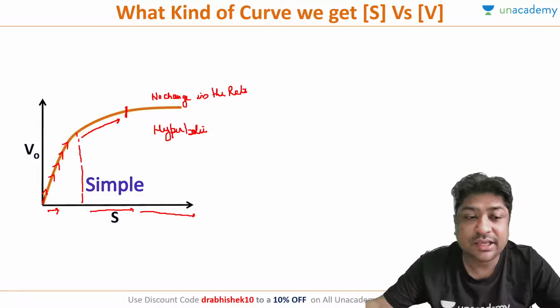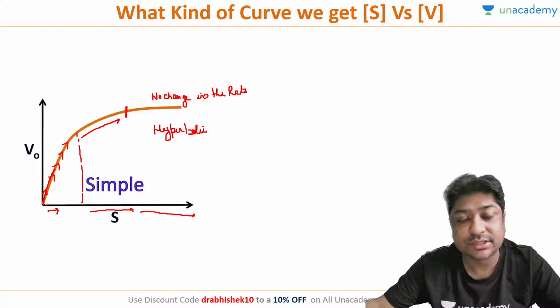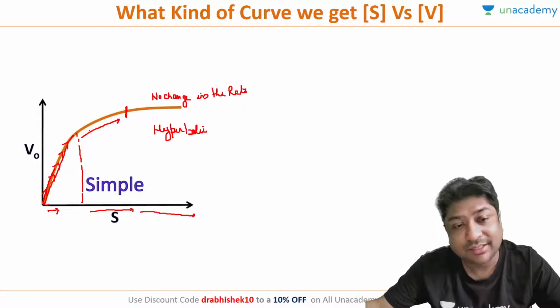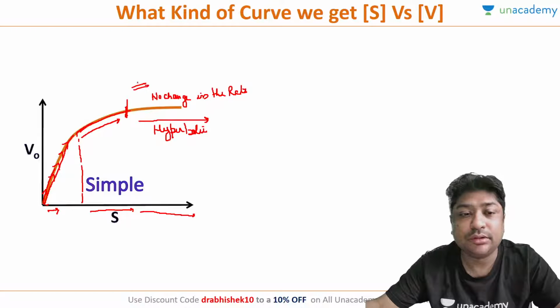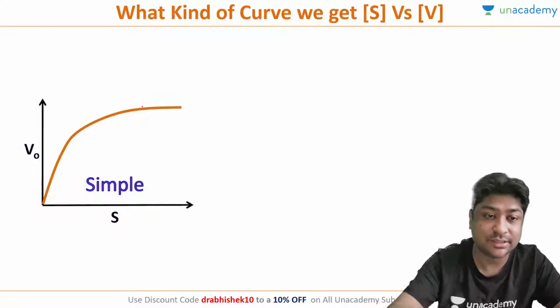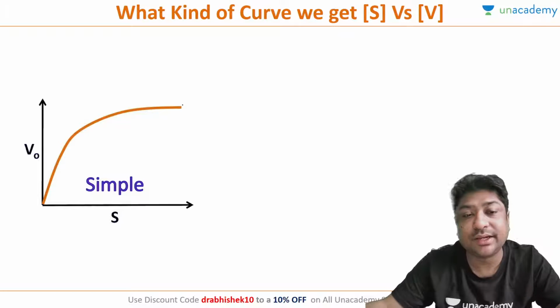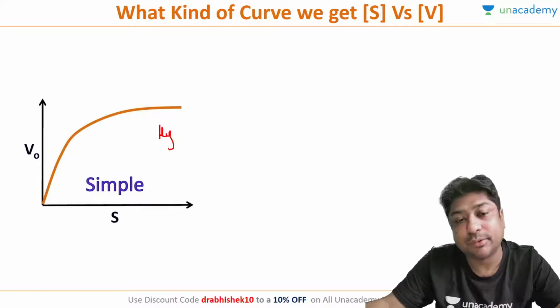Basically, as we keep increasing the substrate concentration, the rate of the reaction increases, and then the increase in the rate of the reaction decreases, and eventually, after a point, no matter how much substrate we are putting, the rate of the reaction stops increasing. So this is the kind of curve which we get for most of the enzymes, and this is basically called a hyperbolic curve.